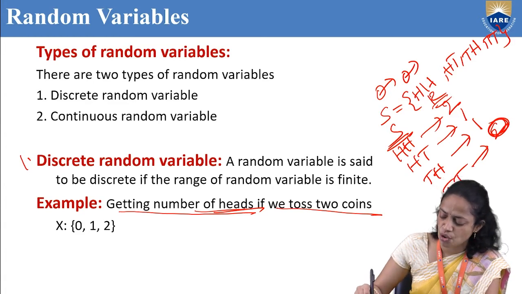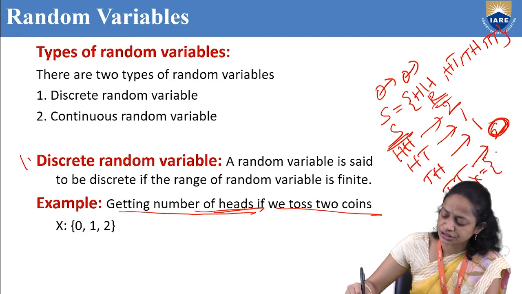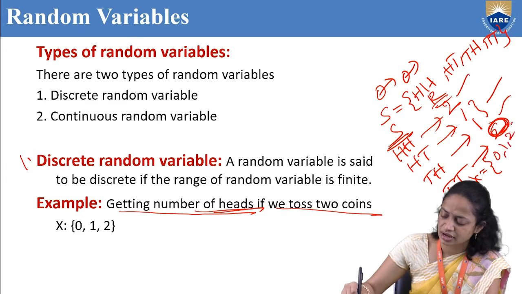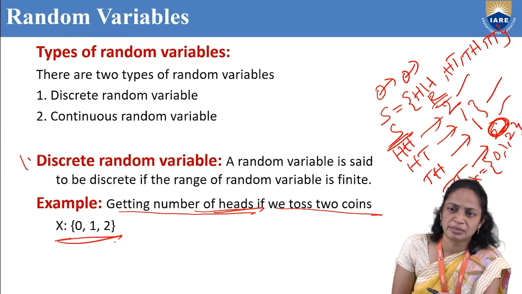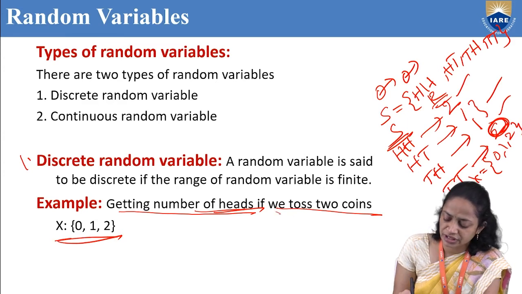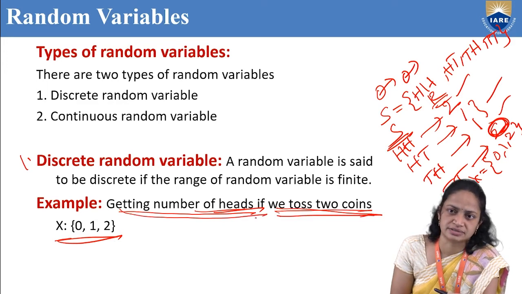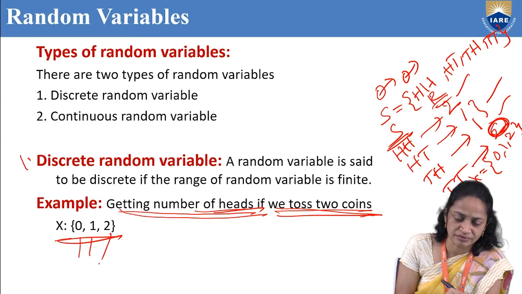So therefore our random variable x equals 0, 1, 2. So this is our random variable, 0, 1, 2, if we toss 2 coins, getting the number of heads. So here how many values are there?